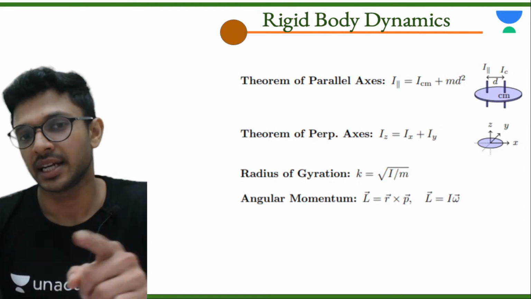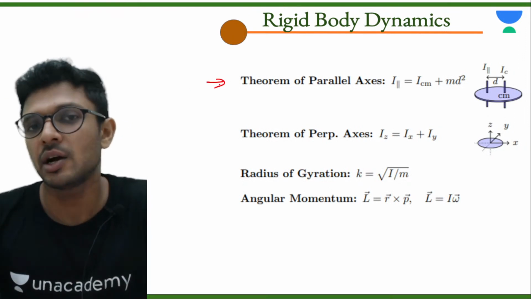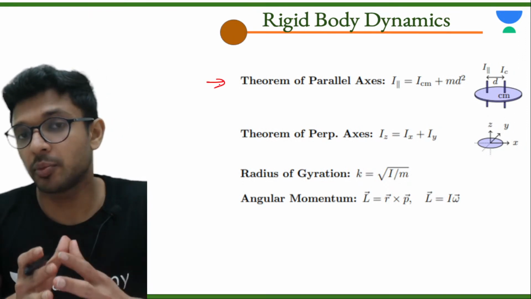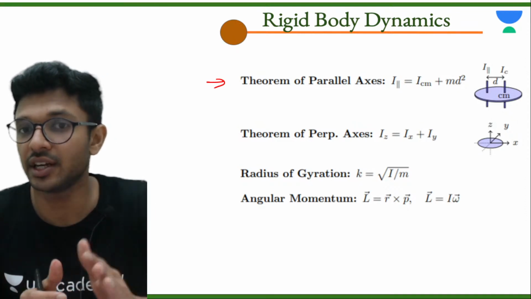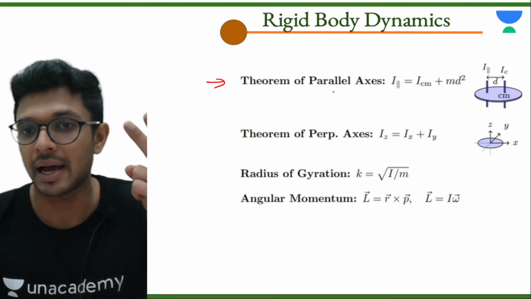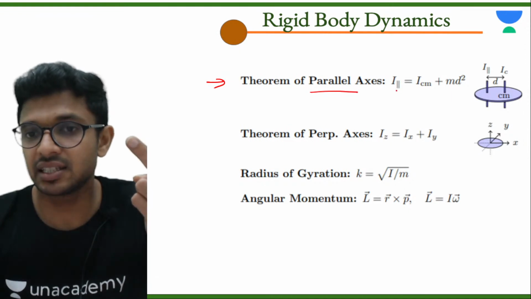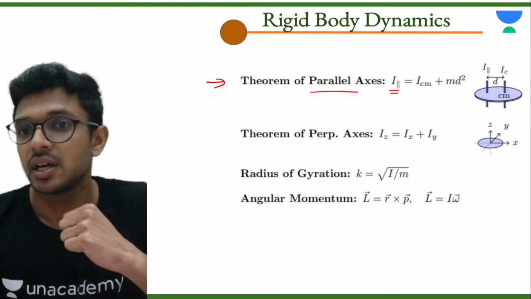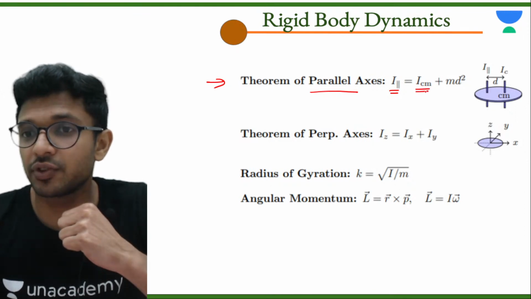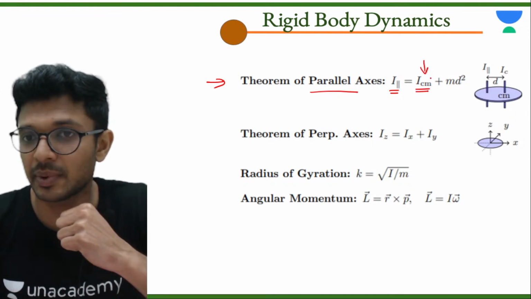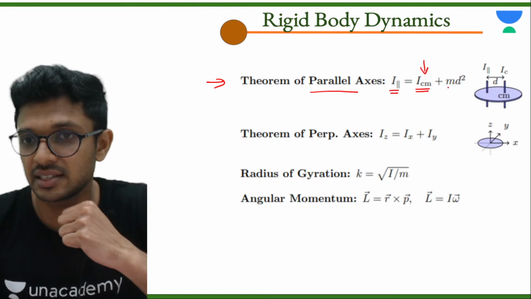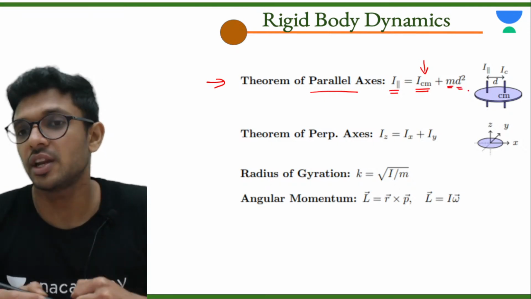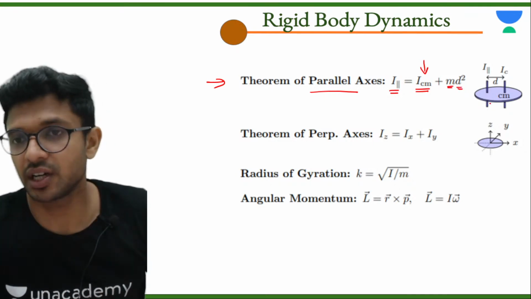Fine. Next, for finding out the moment of inertia of the body about an unknown axis, we can use two theorems. One is the parallel axis theorem, that says the moment of inertia of a body about an axis is equal to the sum of the moment of inertia of the body about a parallel axis passing through the center of mass plus mass of the body into square of the distance between them. If you look into the figure, you will understand.